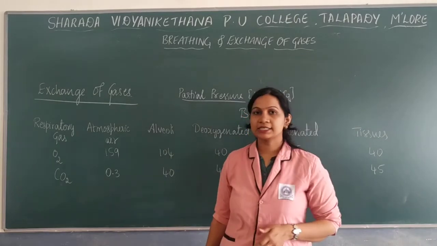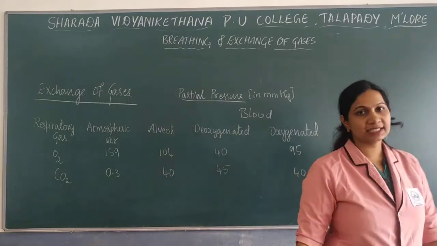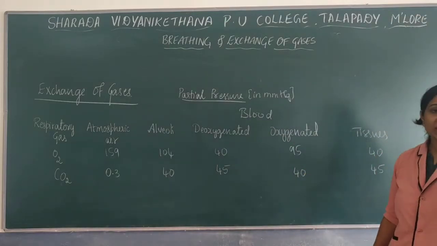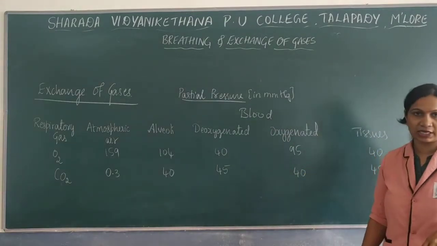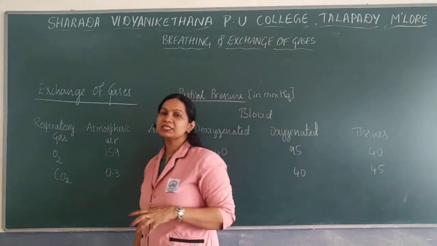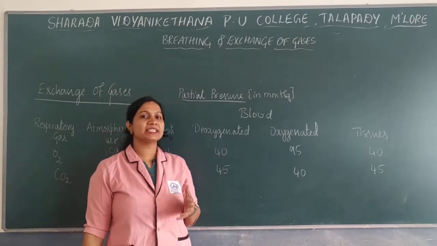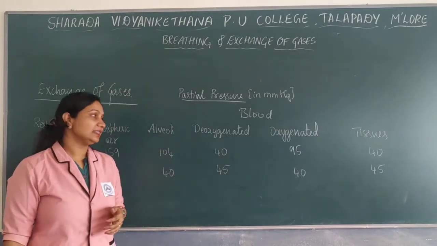So next is about the exchange of gases. Here there are mainly 2 gases, oxygen as well as carbon dioxide. This exchange of gases mainly takes place between the blood and the tissues.